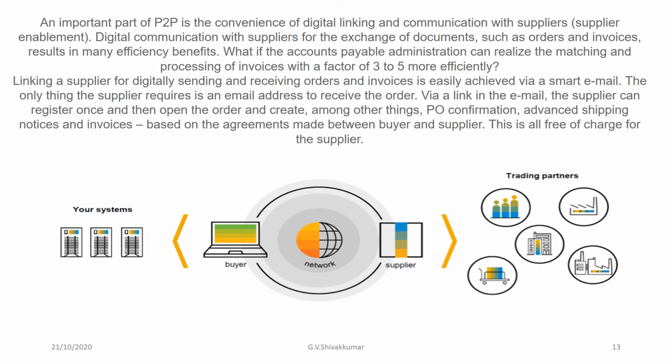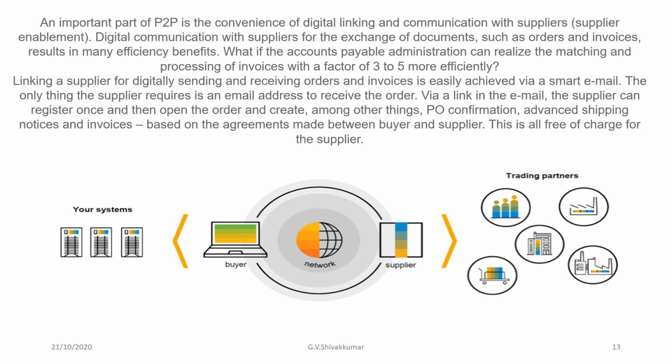So an important part of P2P is the convenience of digital linking and communication with the suppliers. I mean supplier enablement. Okay. The digital communication with the supplier for exchange of documents such as orders and invoices results in many efficiency benefits. What if accounts payable administration can realize the matching and processing of invoices a factor of 3 to 5 more efficiently, right?